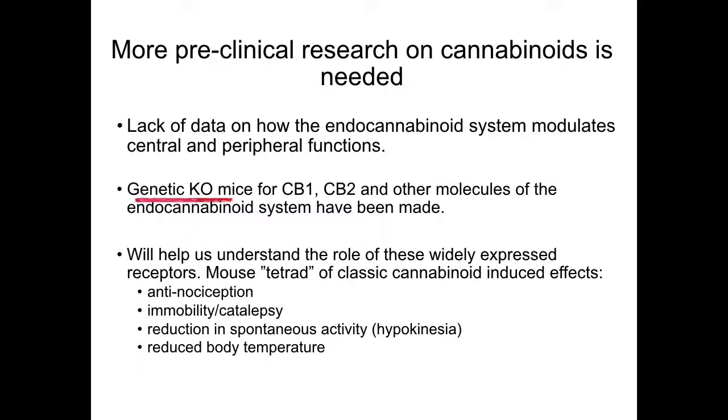Genetic knockout mice that lack the CB1 and CB2 receptors have been made, in addition to knockouts of other critical endocannabinoid molecules like the synthesizing and degradation enzymes. These knockout animals will help in determining the precise role of these molecules in biological effects. Some of the classic effects of cannabinoids in genetically intact wild-type mice are anti-nociception, or analgesia effects, immobility and catalepsy, reduction in activity, and reduced body temperature.